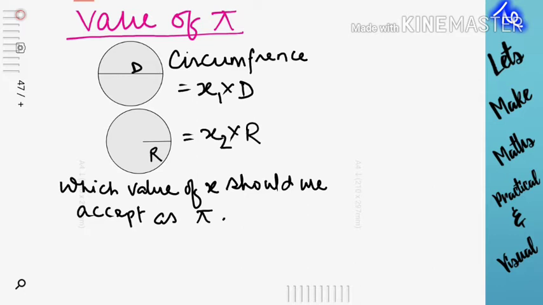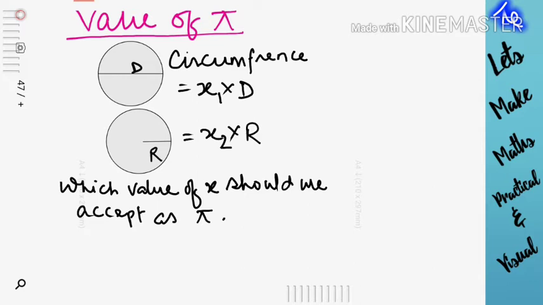I had been watching the 3Blue1Brown channel, and in one of the videos it raised an interesting question: whether we should accept the value of pi as 3.14 or 6.28. I suggest you also go and watch these videos on the 3Blue1Brown channel. They are very interesting and kind of nudge you to learn more maths. So this is my take on that question.